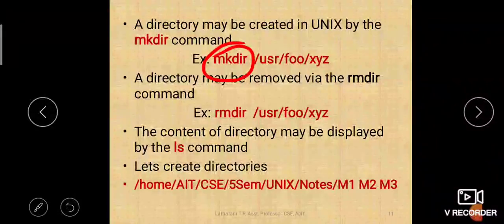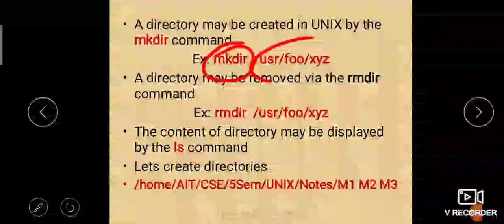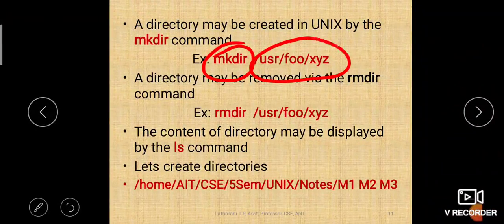But if you give a path, wherever you give that path, the directory will be created under that path. After creating it you can enter that directory using the cd command, cd for change directory. Then for removing that directory you will use rmdir.